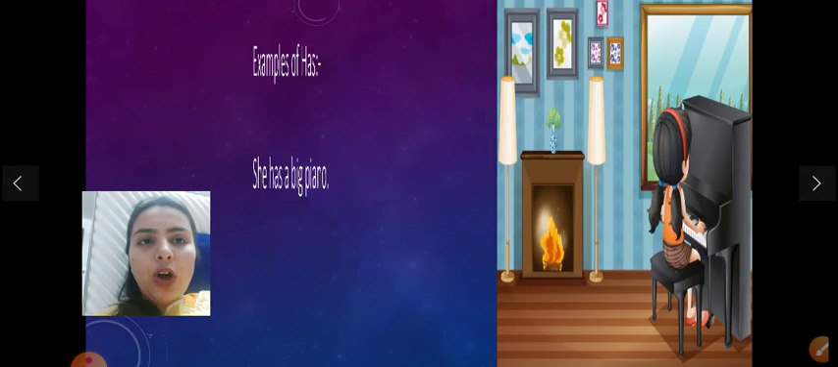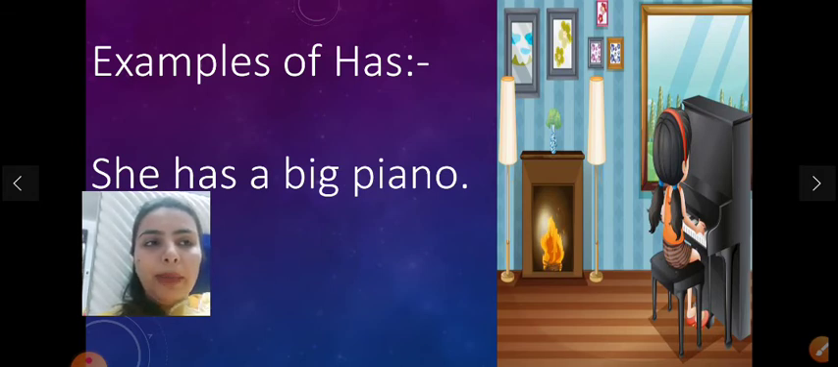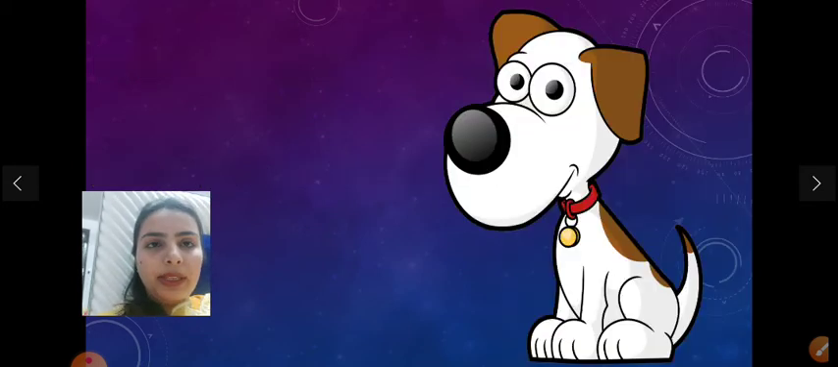Now we are studying the examples of has. The first example of has is she has a big piano. When I am talking about she has a big piano, I use has because she is, sorry, she is singular. So we use has with the singular. She has a big piano, and here we are talking about the present.